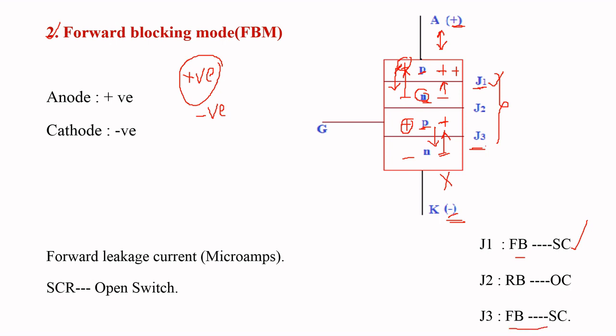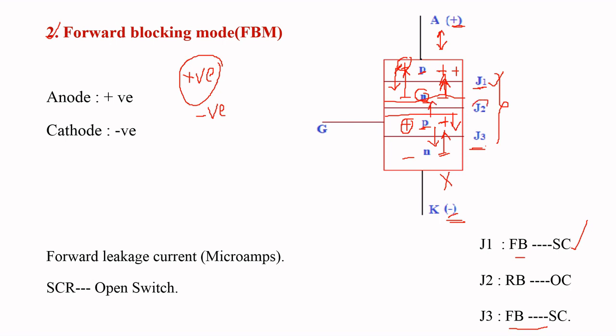Now coming to junction J2, here electrons are moving upwards and holes are moving downwards. So the width of junction J2 increases, which does not allow the flow of current through this junction.